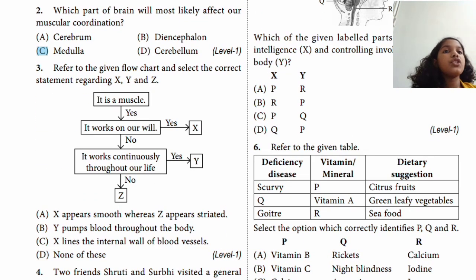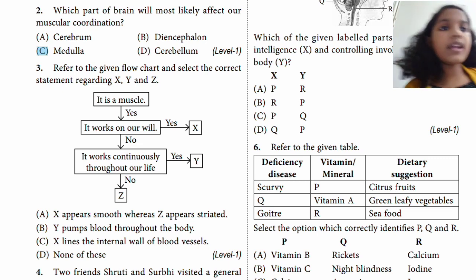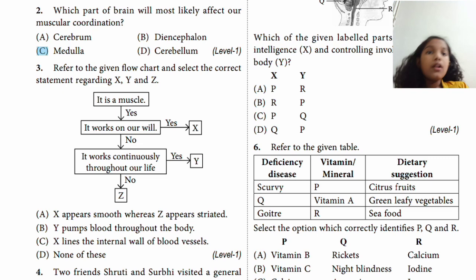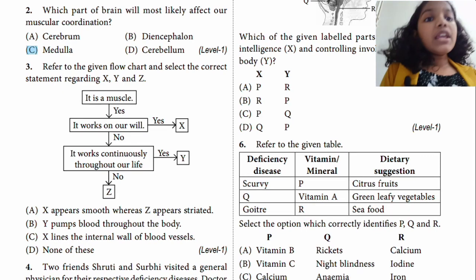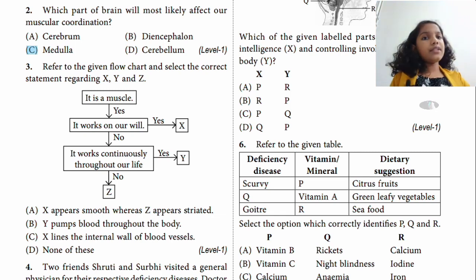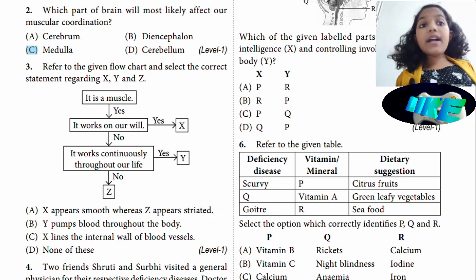Refer to the given flowchart and select the correct statement regarding X, Y and Z. It is a muscle. Yes. It works on our will. Yes. X is saying yes. So that means it must be a skeletal muscle. Okay. Now next one, if you see Y, it is a muscle. Yes. It does not work on our will. It works continuously through our lives. Then it must be a cardiac muscle.